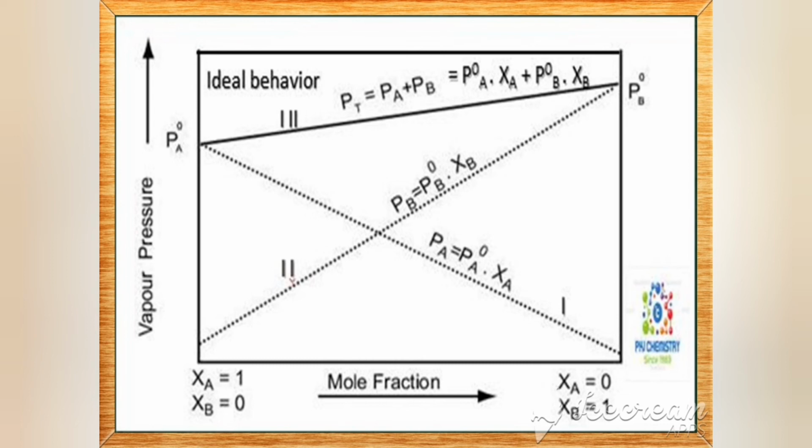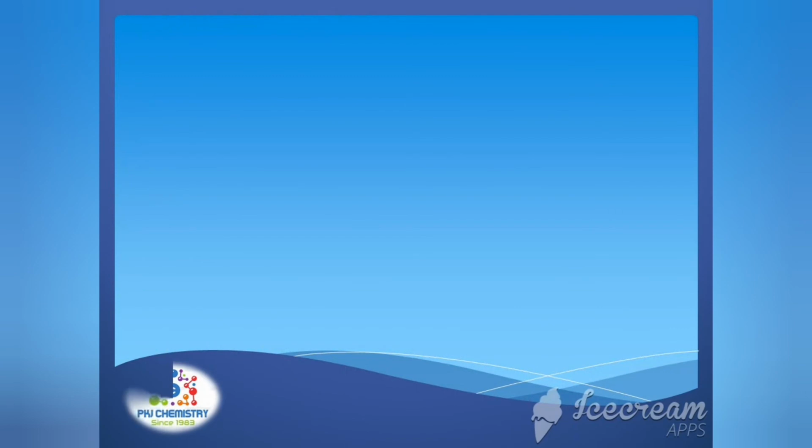On one side we write chi A equal to 0, chi B equal to 1. On the other side of the same graph we write chi B equal to 0 and chi A equal to 1. And we plot the graph between them. Two straight lines are obtained, and the resultant, that means the vapor pressure of the solution, also becomes a straight line.